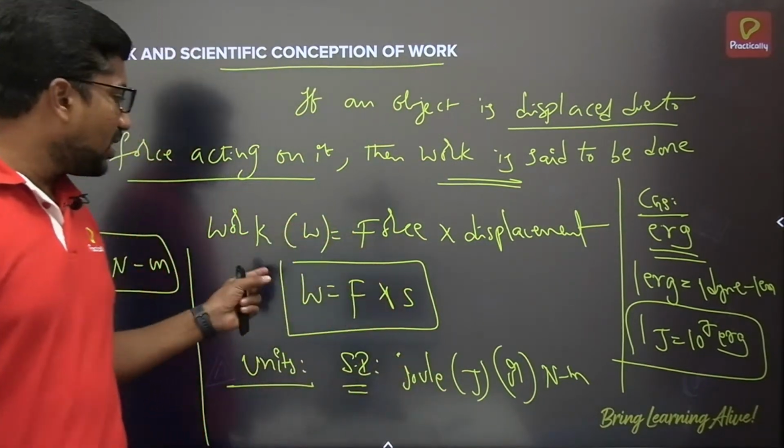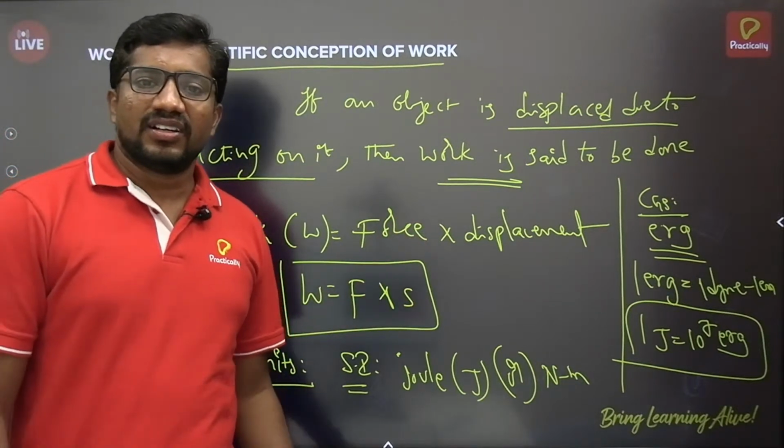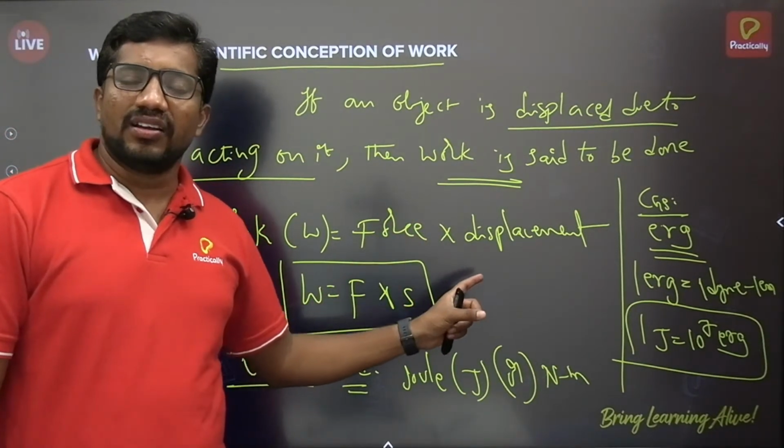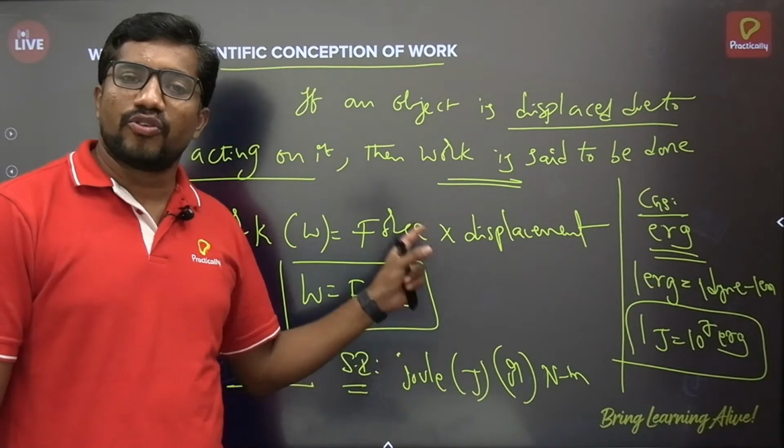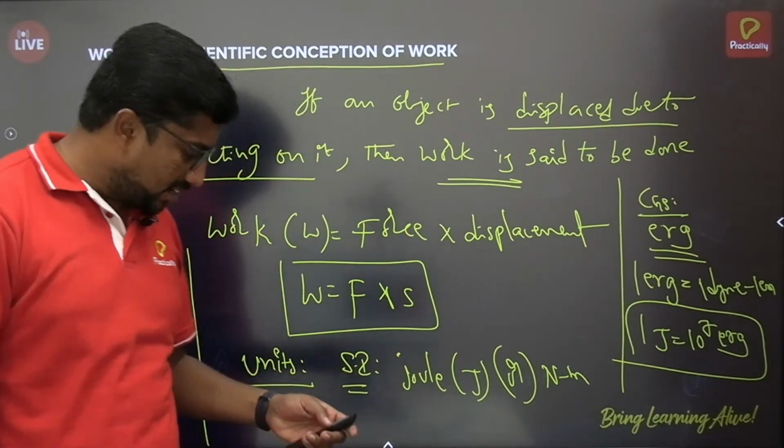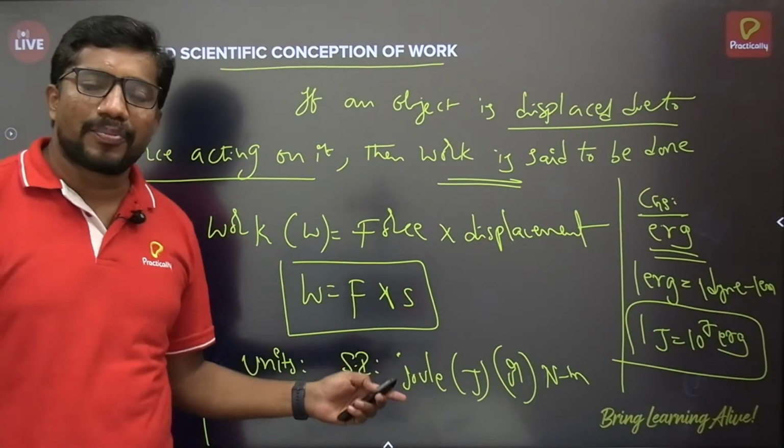Okay, work done, force and displacement. Work is said to be done if an object is displaced due to the force acting on it. Alright, and then we can write work done as force multiplied by displacement.